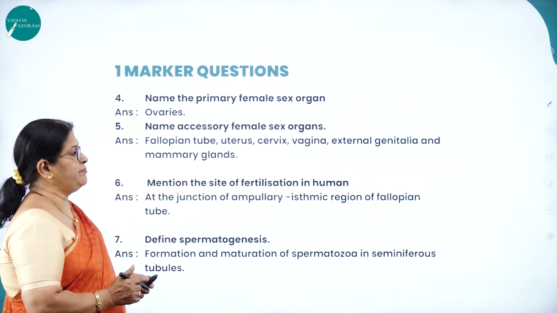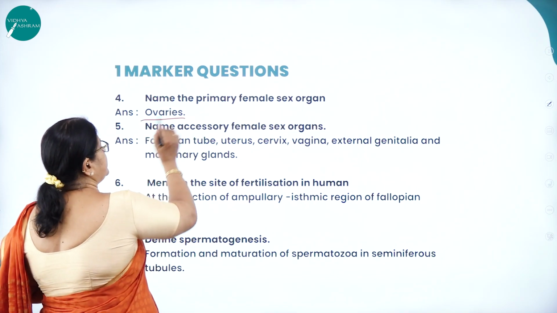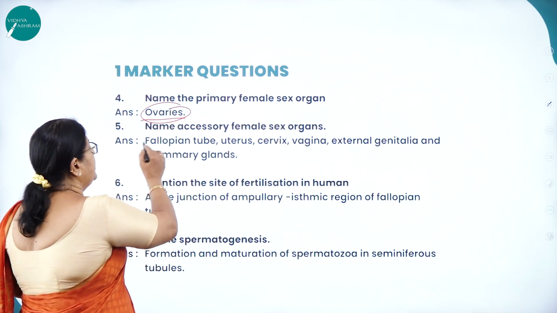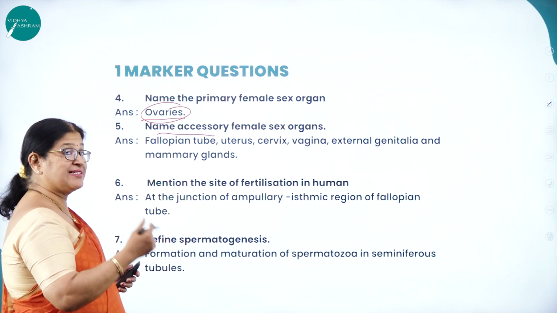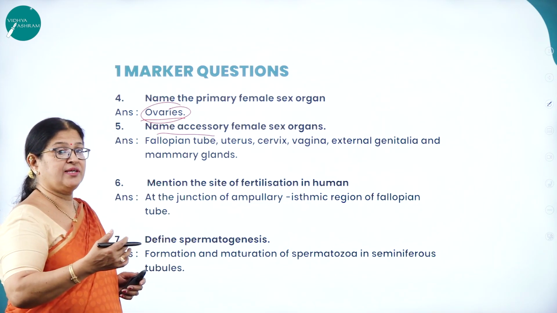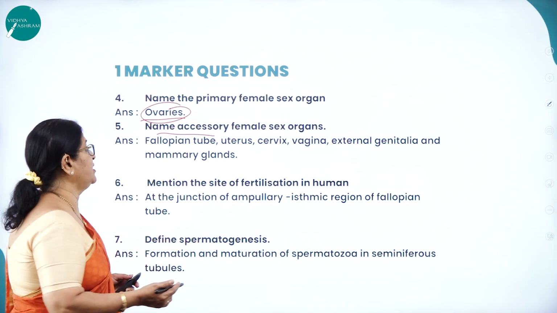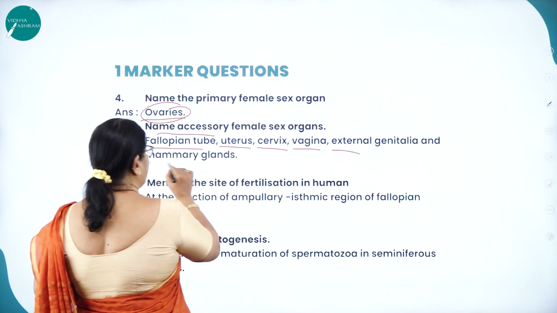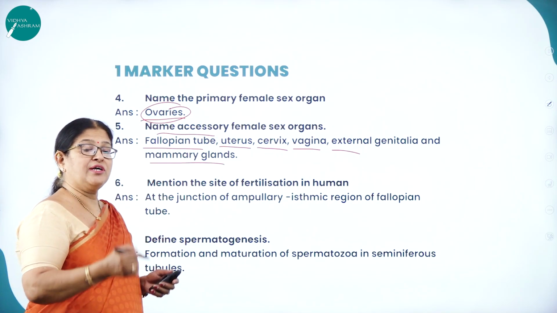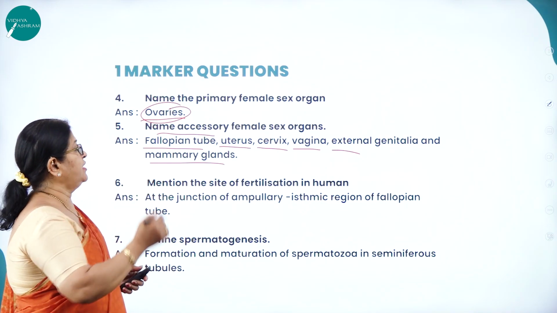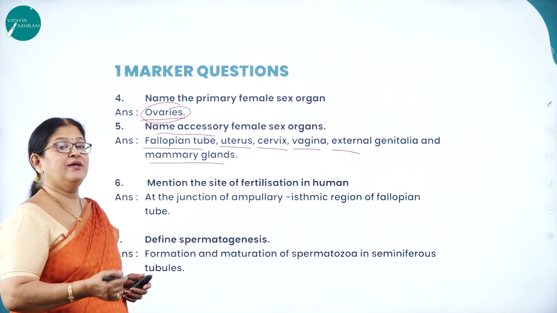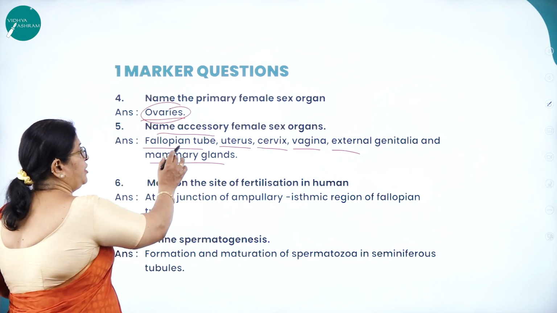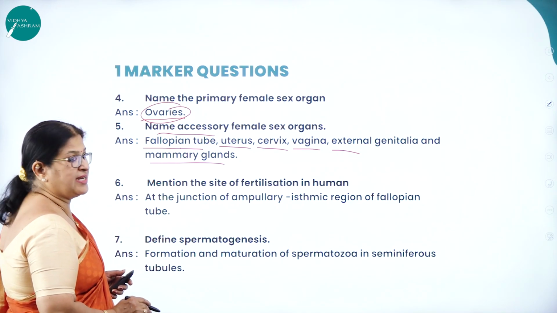Next, name the primary female sex organ. Ovaries, a pair of ovaries located in the pelvic region. Name the accessory female sex organs. What do you mean by accessory? That which supports the main primary sex organ in female, like the fallopian tube, uterus, cervix, vagina, external genitalia, and the mammary gland. Though mammary glands are not directly involved in the process, they are structurally and functionally supporting the female reproductive system.